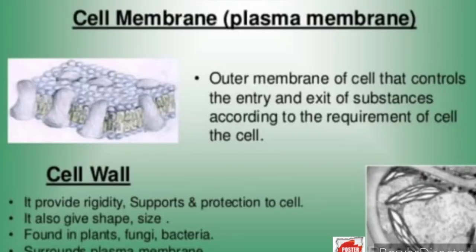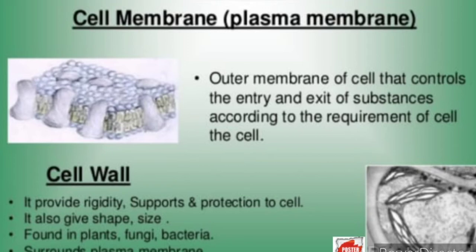Now we come to the cell organelles or cell structures, which means what all things are present in a cell. First we come to the cell membrane. It is the outer membrane of the cell that controls the entry and exit of substances according to the requirement of the cell. That means a cell membrane is a semi-permeable membrane.